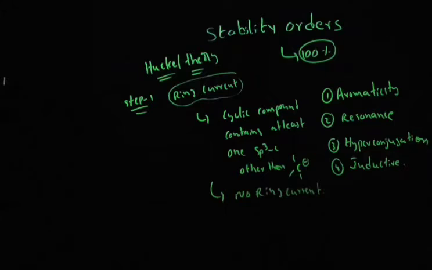According to Huckel theory, whether the compound is aromatic or anti-aromatic, it must contain cyclic ring current. Let me explain this point with an example.